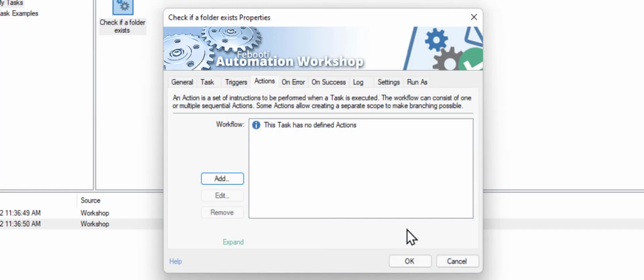Your favorite no-code tool, Folder Automation Workshop, has the If Folder action. We will use it to check if a folder exists before doing something with it.